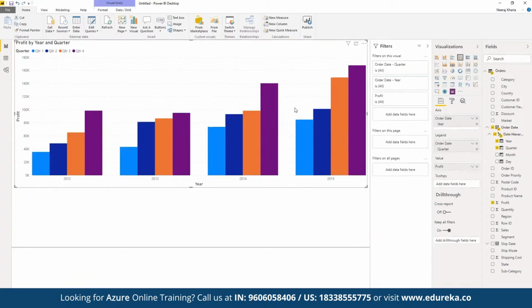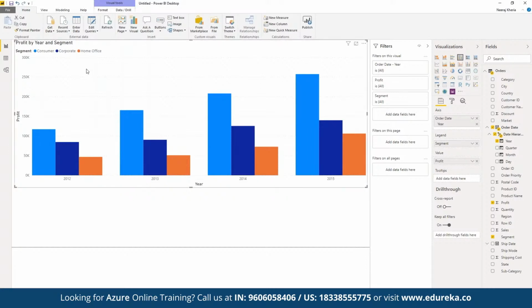Plus, let's say we want to segregate them further. So let's say we want to also showcase the segment in terms of the legend. For example, the segment in which we have spent the most. For example, in which year consumer goods have been sold the most, or the corporate segment has been sold the most, or the home and office has been sold the most. We can define it as a part of segment.